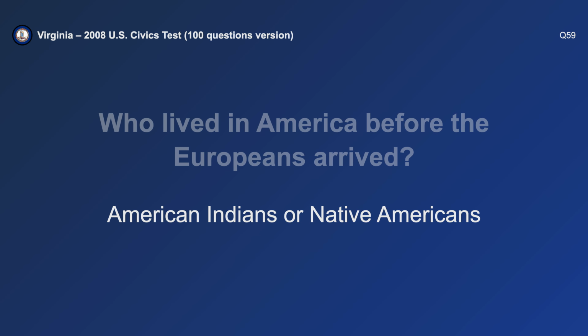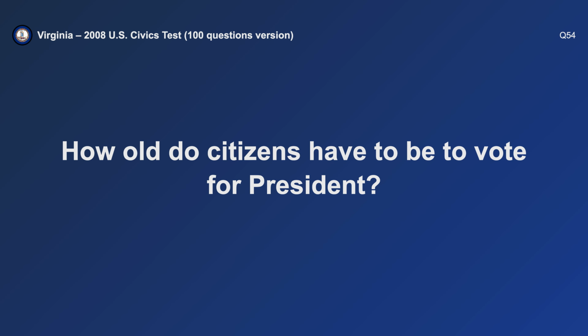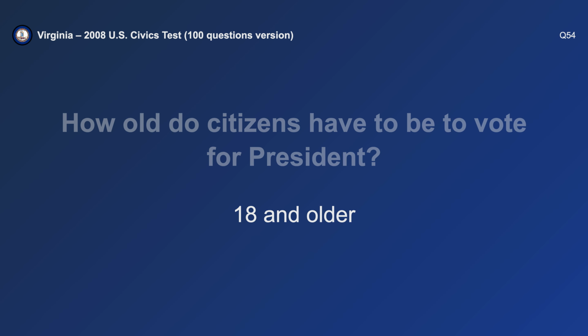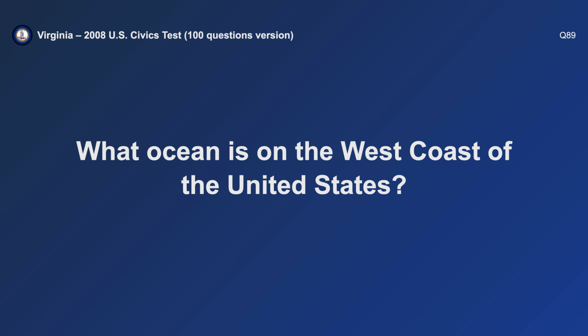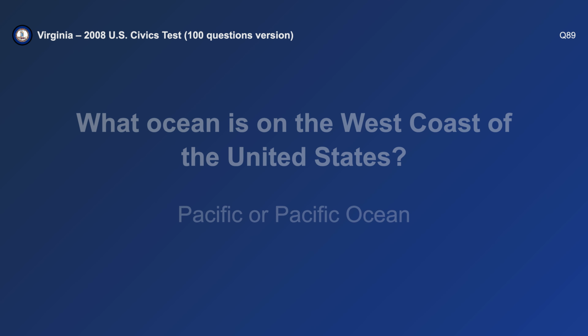Who lived in America before the Europeans arrived? Native Americans. How old do citizens have to be to vote for president? 18 and older. What ocean is on the west coast of the United States? Pacific.